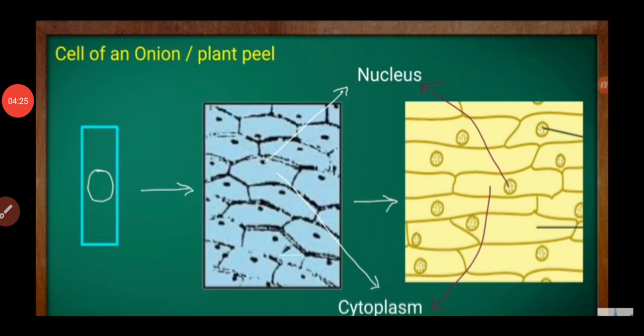Same, take the peel of the plant, glass slide पे रखना है, then put the water and then transfer the peel of the plant and then put the saffron solution and observe with the help of the microscope. Then we will see the structure of the cell like this way. जिस type से डायग्राम में दे रखा है उस type का structure देखने को मिलेगा.